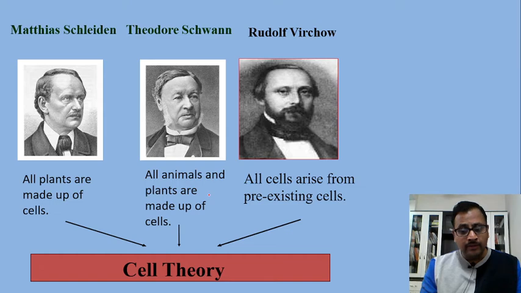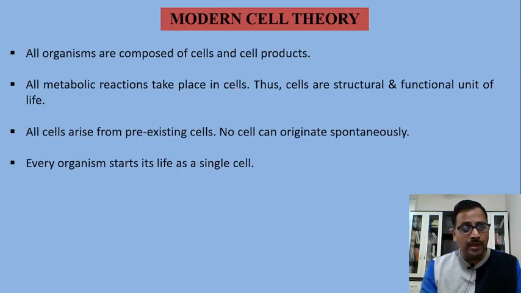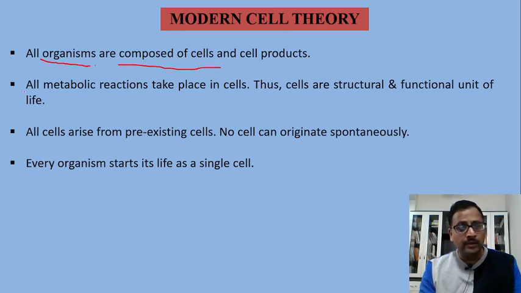The final cell theory, we can say this now as modern cell theory, and according to this modern cell theory, all organisms, either plants or animals, are composed of cells and their products. All metabolic reactions take place inside the cells.